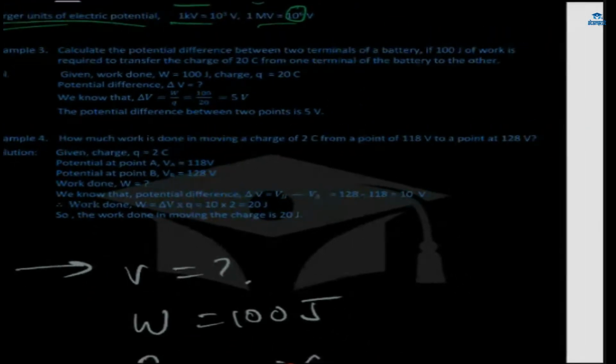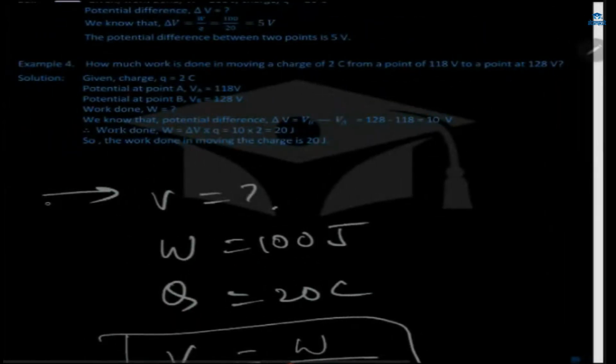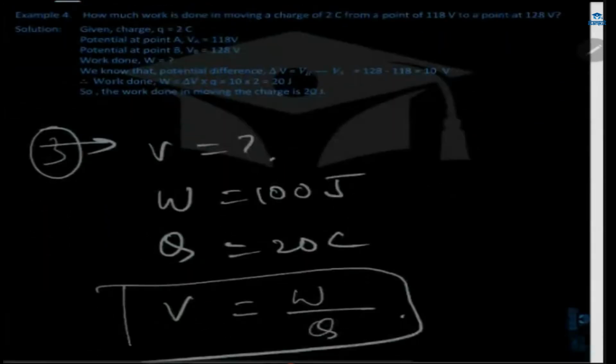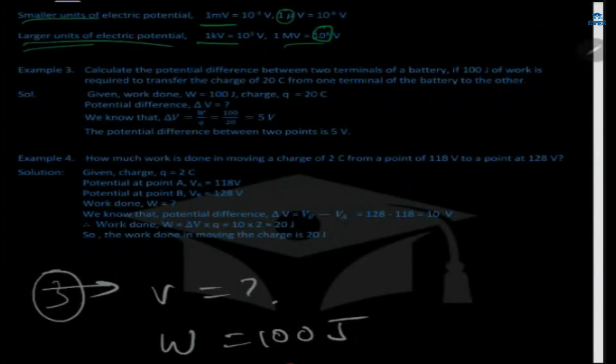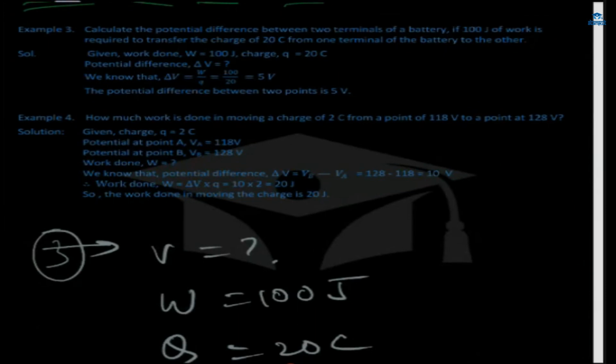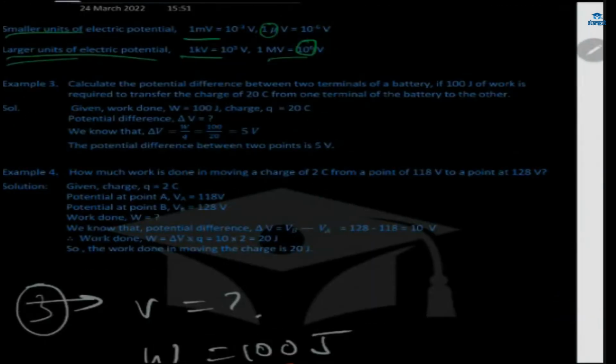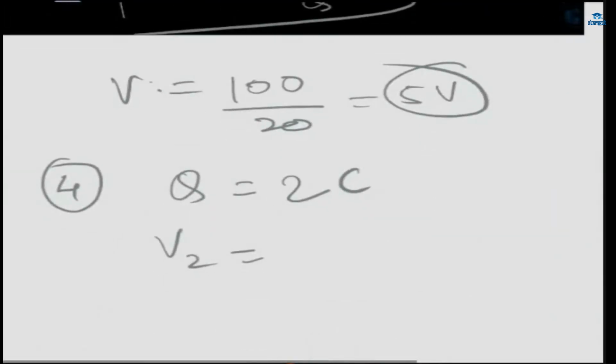Now, the next question reads, how much work is done in moving a charge of 2 coulomb? This is the fourth example. The charge is given, Q is equal to 2 coulomb. And what is the other thing? 2 coulomb from a point of 118 volt to a point of 128 volt. So V2 is given as 128 volt and V1 is given as 118 volt.